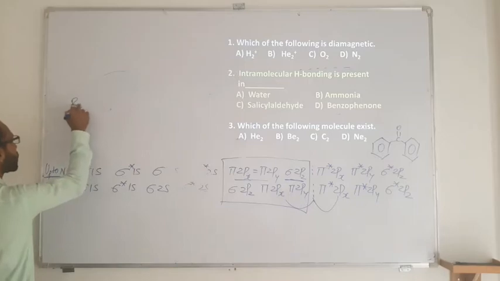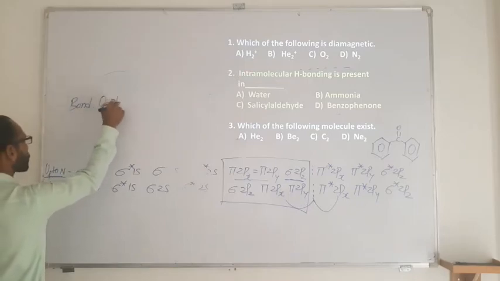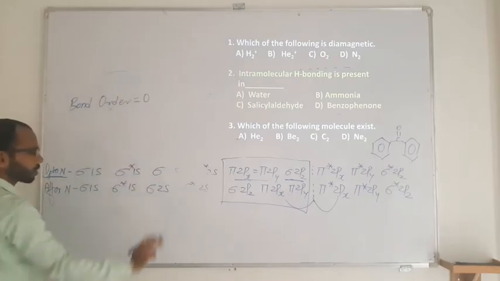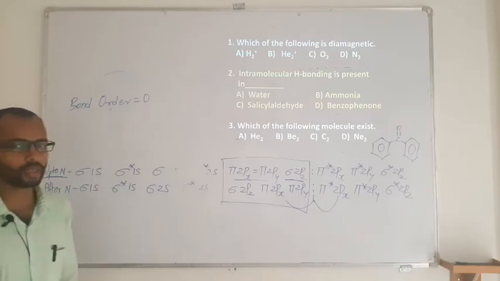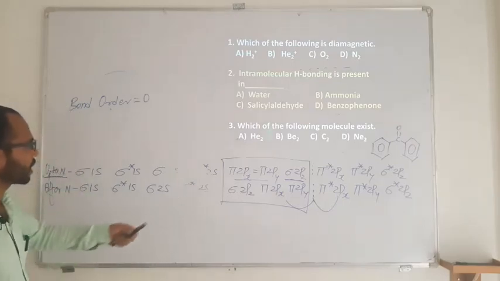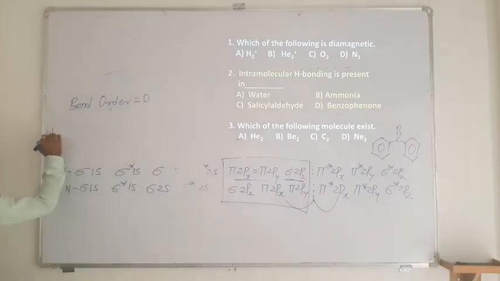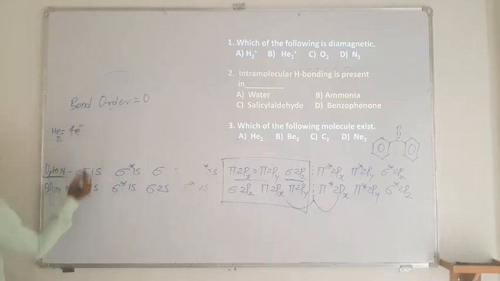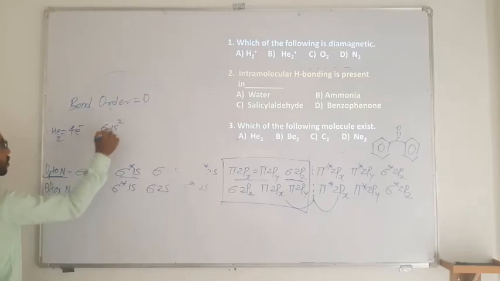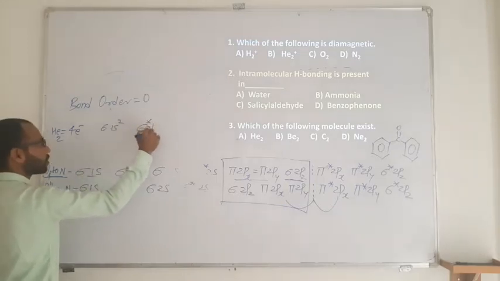If a molecule has bond order 0, then we say that such a molecule does not exist. If you go for helium, helium has 2 electrons each, so 4 electrons in He2. The electronic configuration is going to be sigma 1s2 sigma star 1s2.